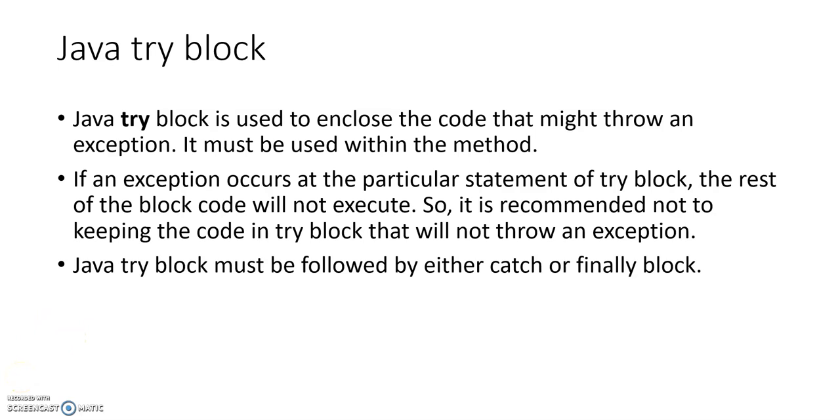The remaining statements after the exception occurs will not be executed. So it is recommended not to keep code in the try block that will not throw an exception. We will see an example of this statement later. A Java try block must be followed by either catch or finally.